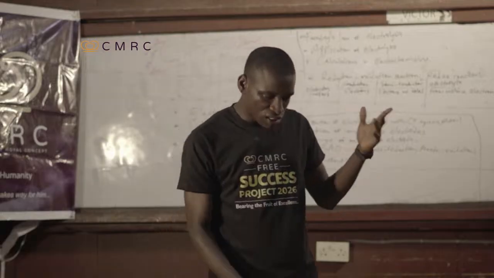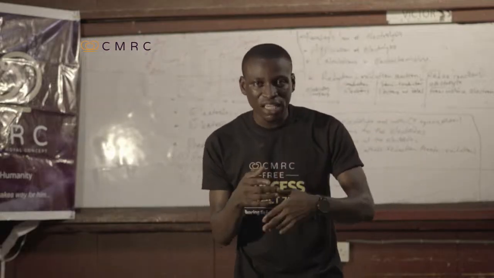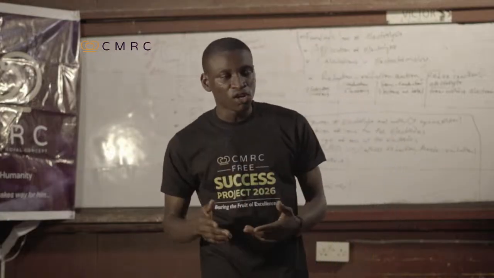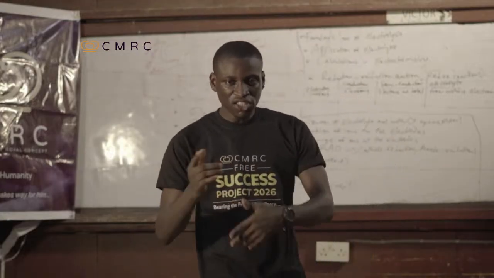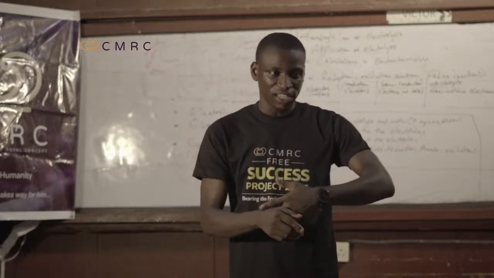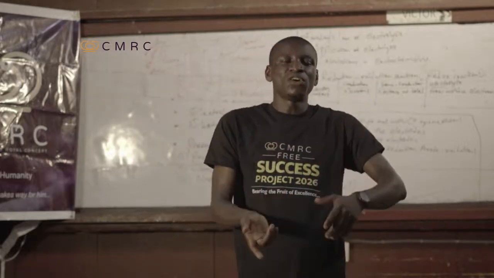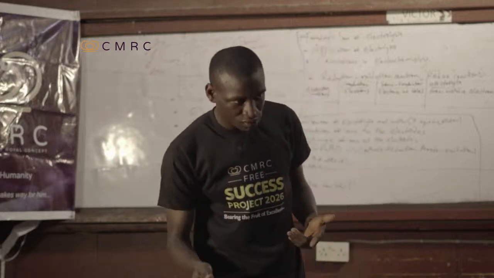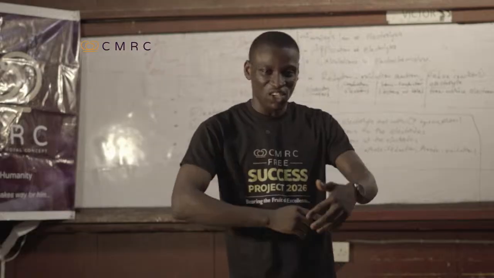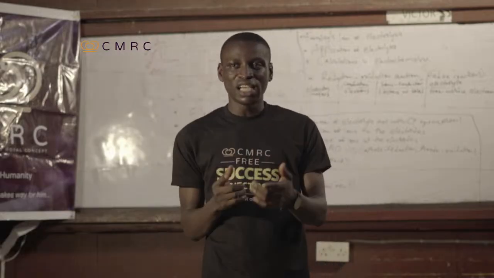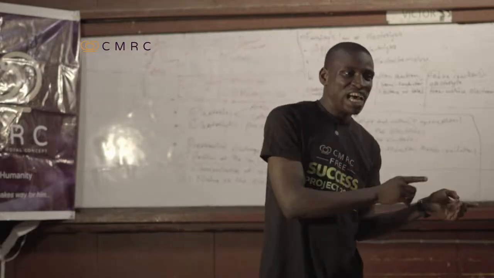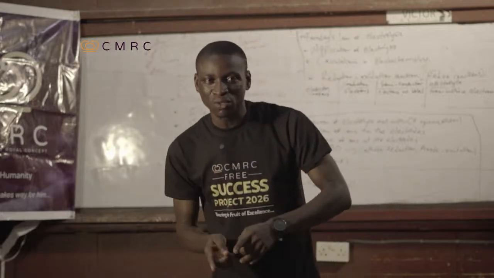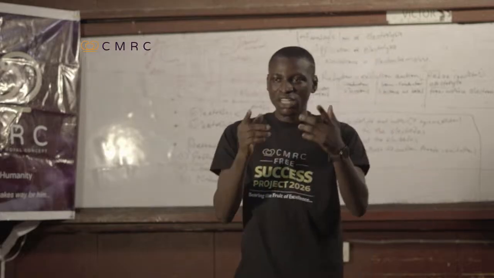Now, what is oxidation? Oxidation is the process of electron loss. Reduction is the process of electron gain. Now, what is an oxidizing agent? An oxidizing agent is an agent that causes oxidation, while a reducing agent is an agent that causes reduction. An oxidizing agent is also known as an oxidant. A reducing agent is also known as a reductant.